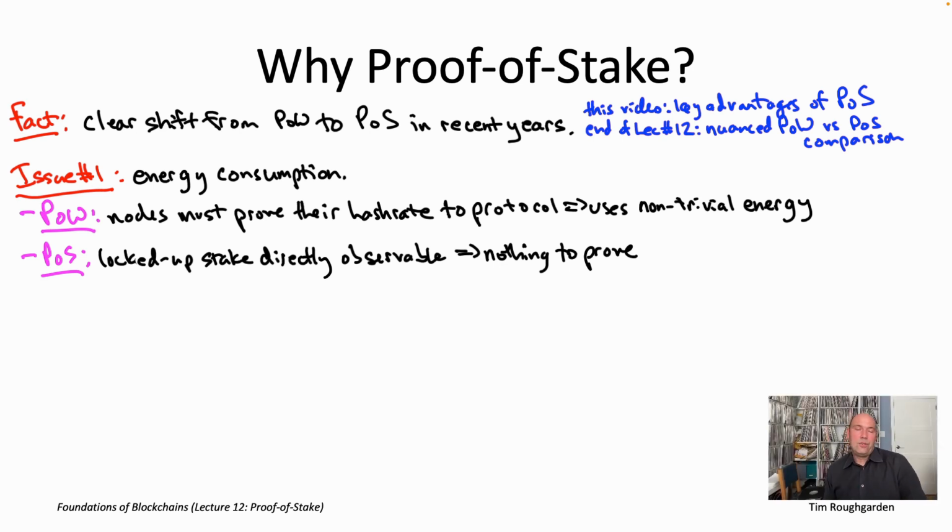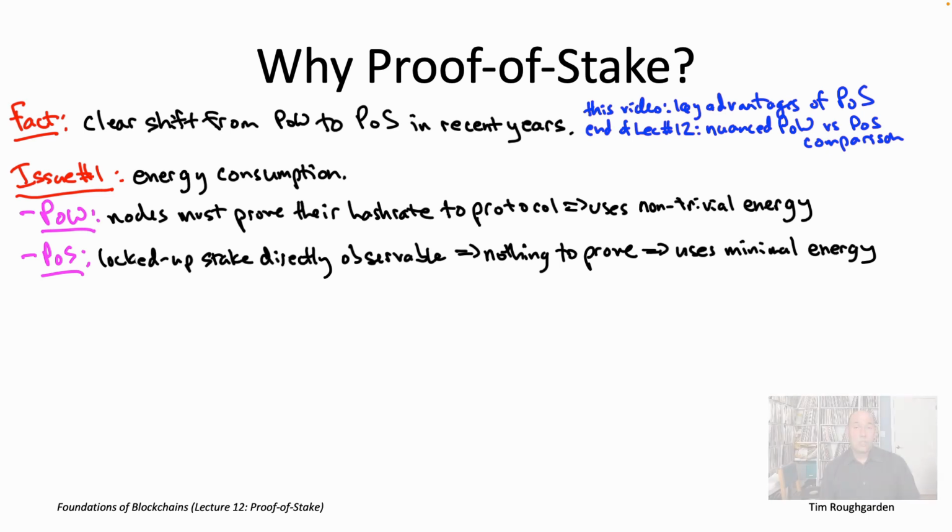And so for that reason, blockchain protocols that make use of proof of stake have energy consumption on par with all the other protocols you might think about, HTTP, SMTP, whatever. So we're talking about at least 2 to 3 orders of magnitude less energy consumption than something like the Bitcoin protocol. What I've said to this point is not really controversial. I think pretty much everybody agrees that yes, proof of stake protocols do indeed use much less energy than a big proof of work blockchain protocol like Bitcoin.